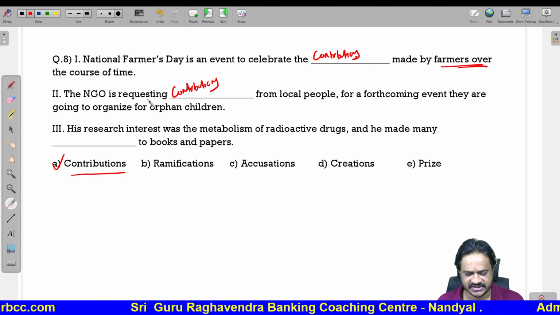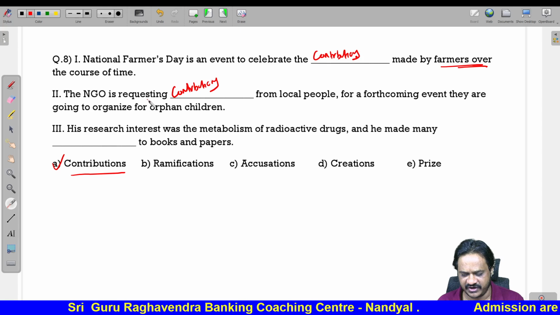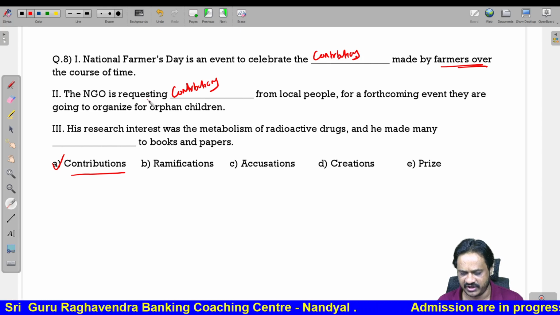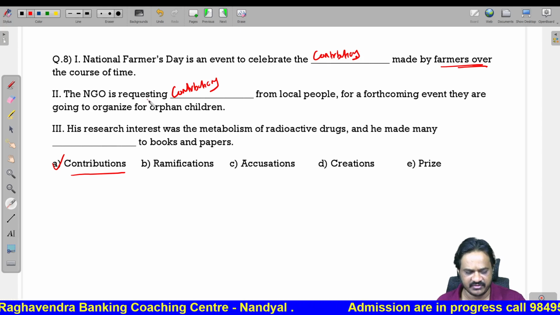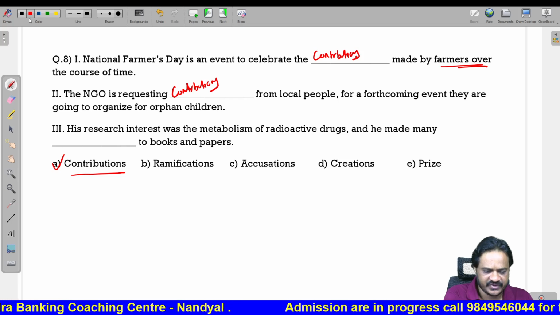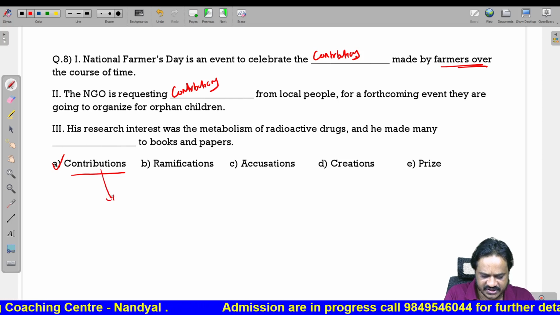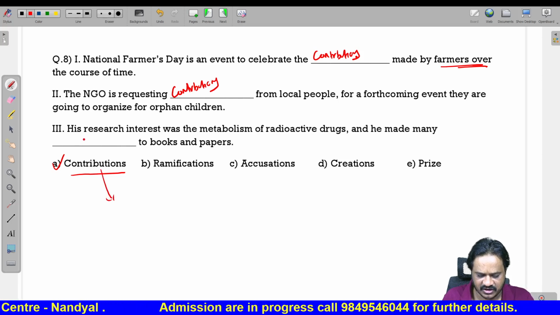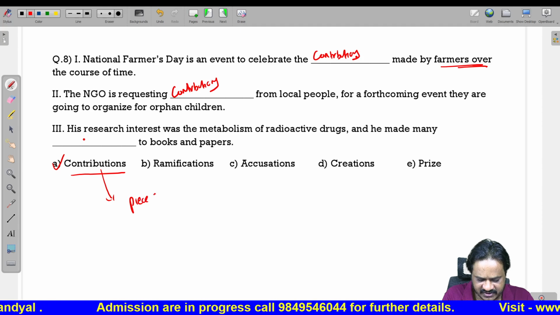His research interest was the metabolism of radioactive drugs, and he made many contributions. Here in the third blank, contributions means pieces of writing.